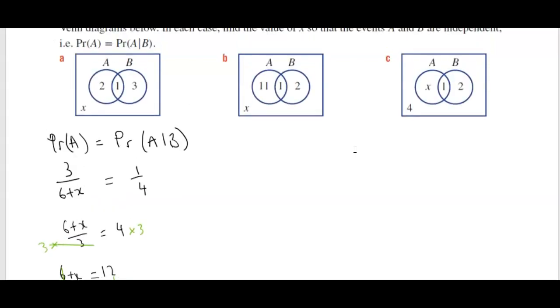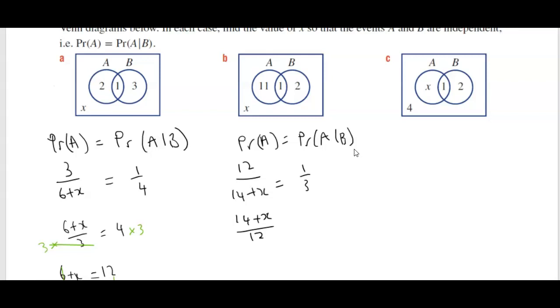All right, let's have a look at part B. The probability of A must equal the probability of A given B. So the probability of A is 12 over 14 plus x. The probability of A given B is 1 over 3. Like we did before, you can just flip your fractions. Now my unknown is on the numerator, which makes things a little bit easier. Multiply both sides by 12.